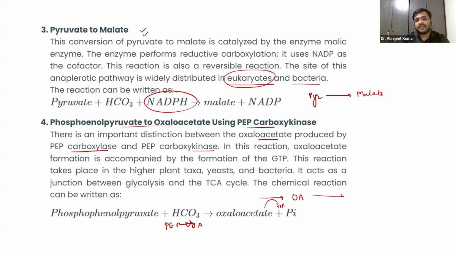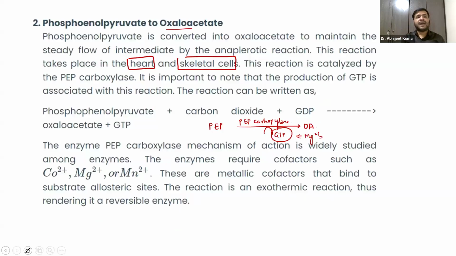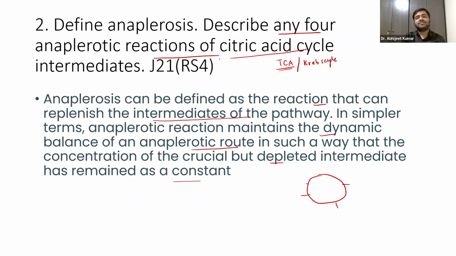This takes place in yeast, bacteria, and all those things. So yes, it is a junction between glycolysis and the TCA cycle. Phosphoenol pyruvate combines with bicarbonate to form oxaloacetate, plus phosphate will be released. So these are actually the four anaplerotic reactions, and this is something you have to mention like this.